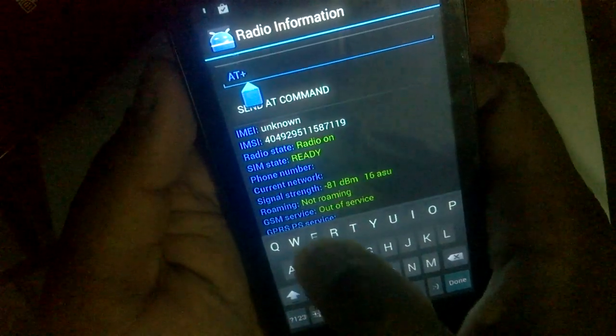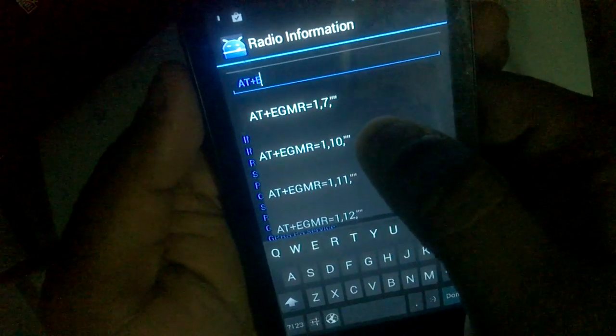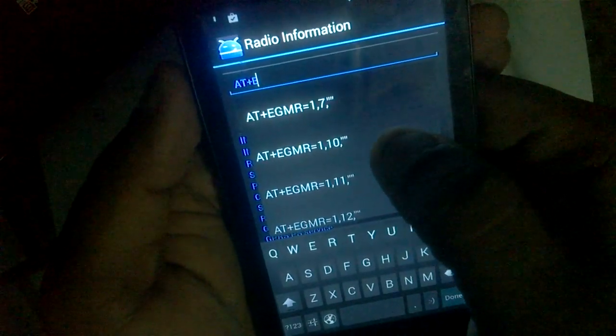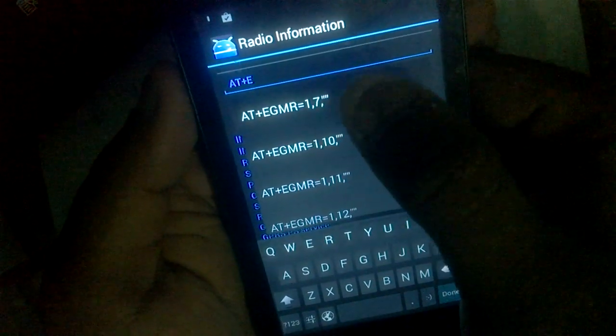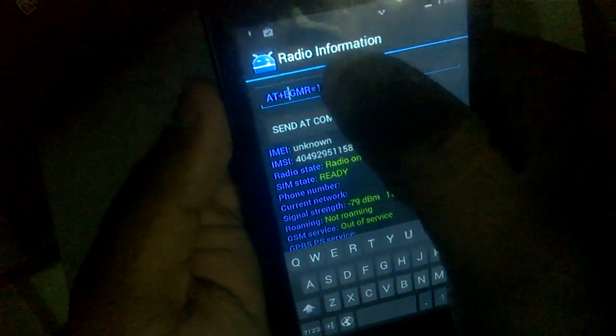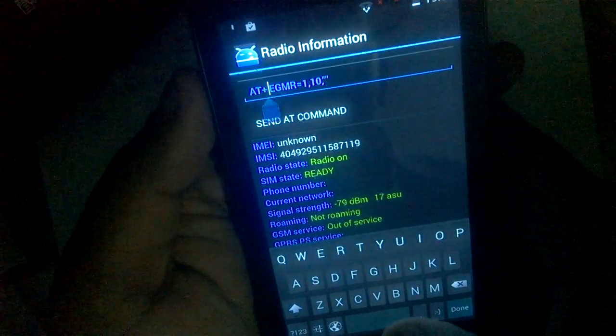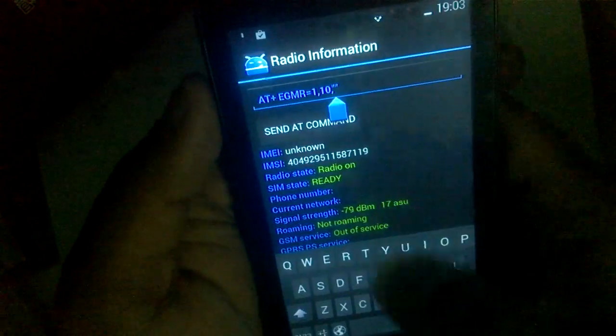Let's move to the second one. Click on phone 2, again type AT. Now you have to select the second one, which is 1,10, because it's your second SIM. If your phone is the first one, put 1,7 only. So I'm putting the same, with a space between the plus and EGMR.